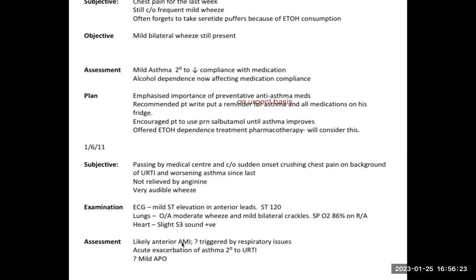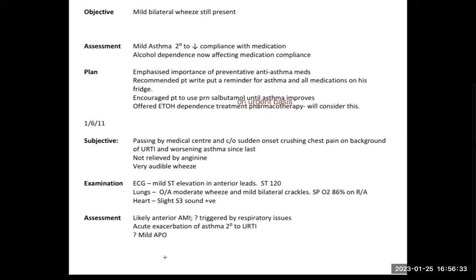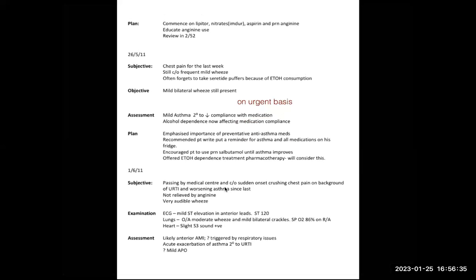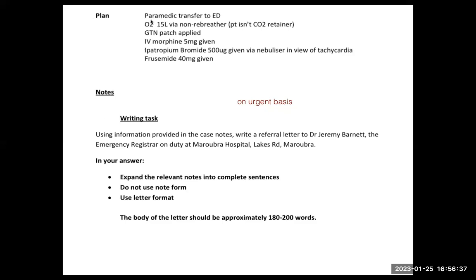So it can be any of these three things. Maybe he's having AMI, maybe asthma, maybe APO. That is why he is being sent to you urgently.